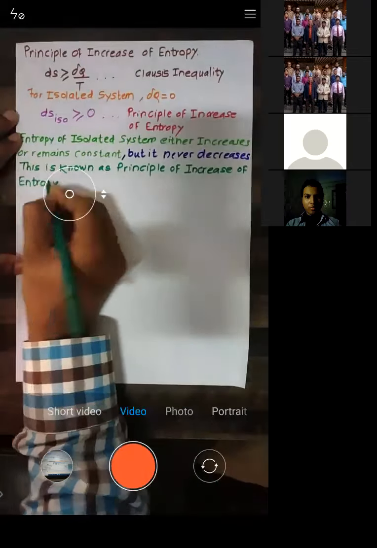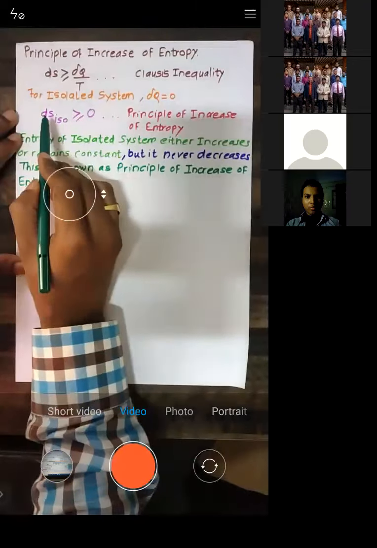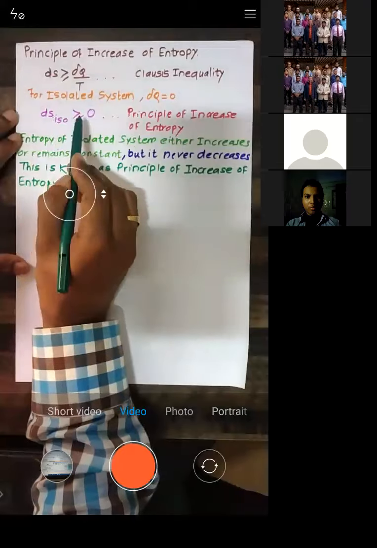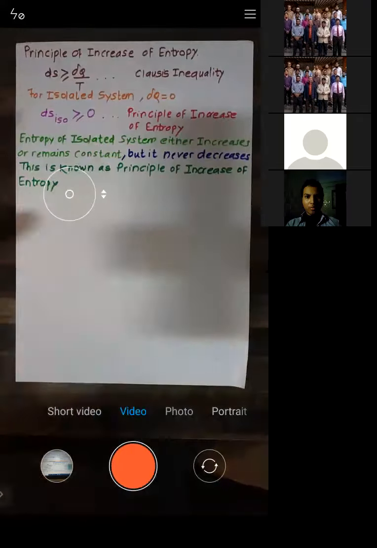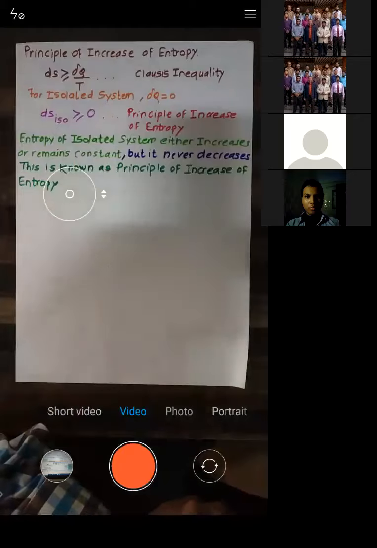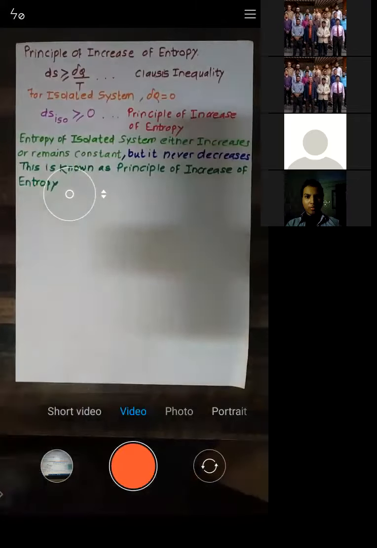Remember this statement: entropy of an isolated system never decreases. It either increases or remains constant. In simple terms, entropy of an isolated system either increases or remains constant, it never decreases, and that is called the principle of increase of entropy.